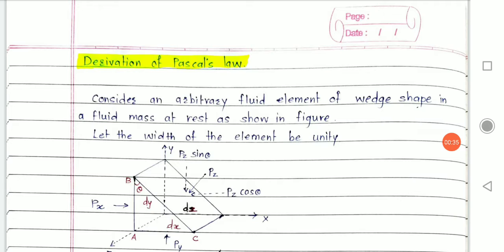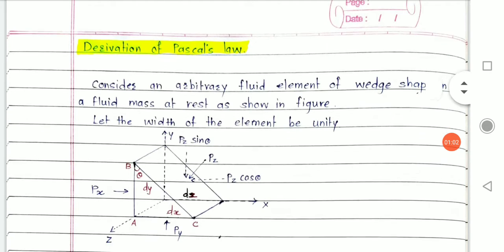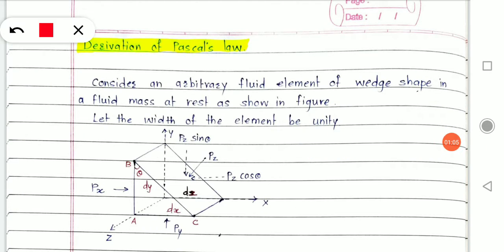What I said is, if I take a fluid in its rest condition, and at one point in that fluid I check the intensity of pressure, it will be equal in all the directions, and that's what I'm going to derive today with the help of a derivation. Okay, so let's start. Here I am assuming an arbitrary fluid element of wedge shape.